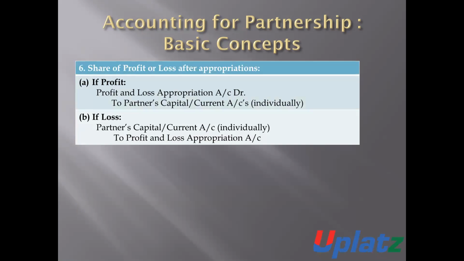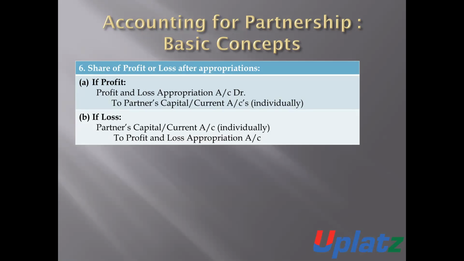And the next is share of profit and loss after the appropriation. After all the entries are made in the appropriation account, then calculate the amount of profit or the amount of loss, and such amount of profit or loss is distributed among the partners. In this case, if there is an amount of profit, then the entry will be profit and loss appropriation account debit to partner's capital account or to partner's current account.